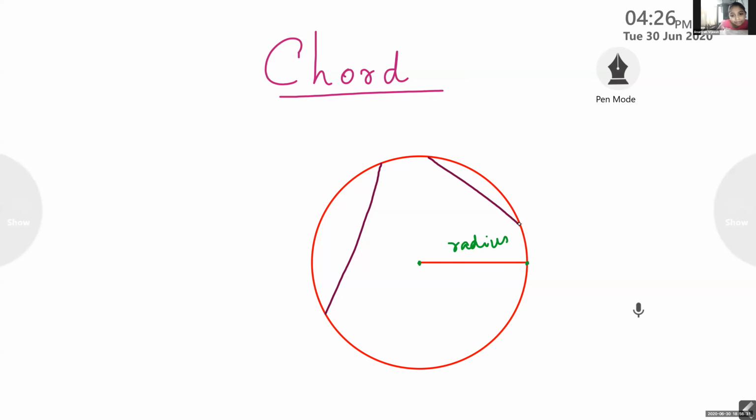Ma'am, can a diameter be a chord? Wait. Let me explain after that. I will explain about that also.